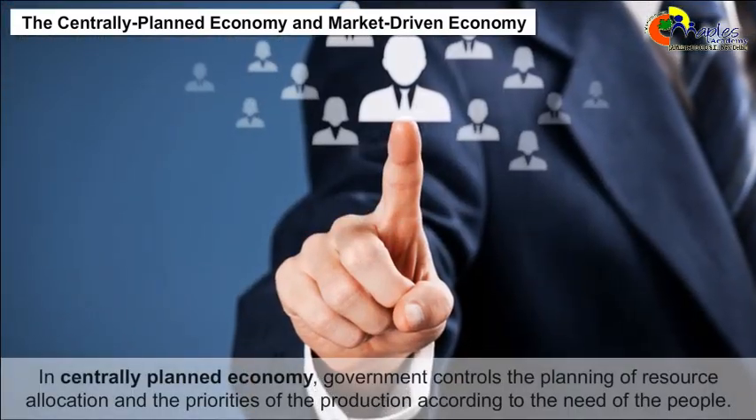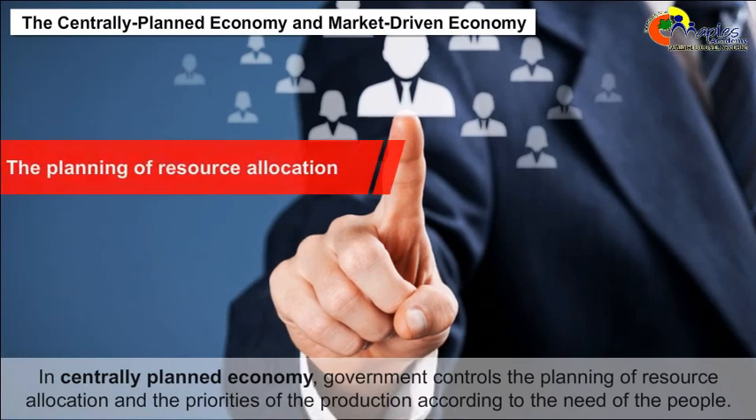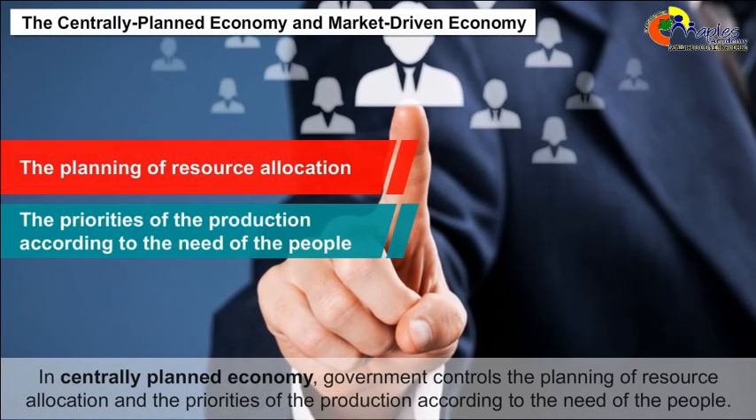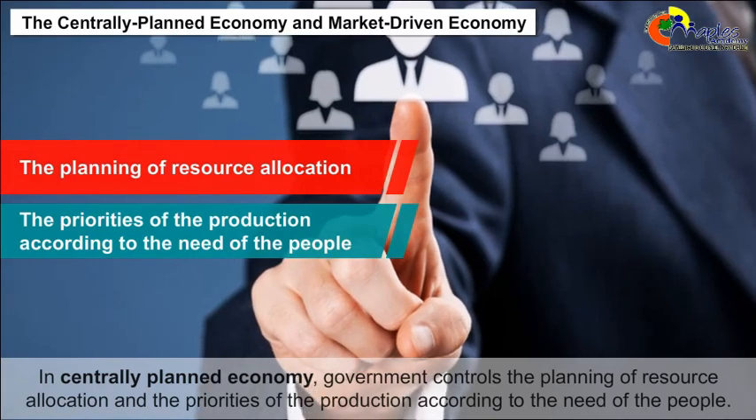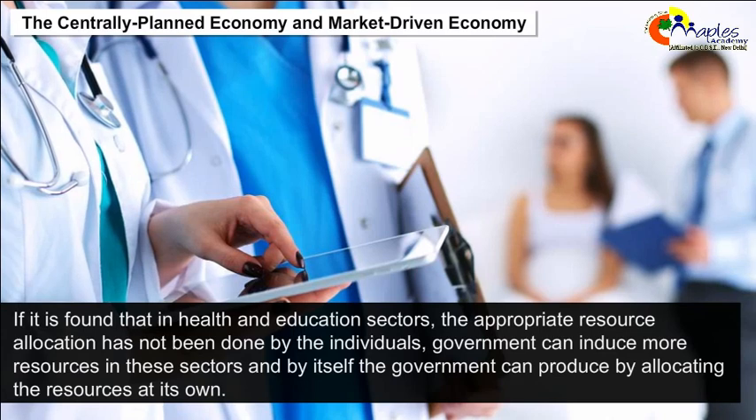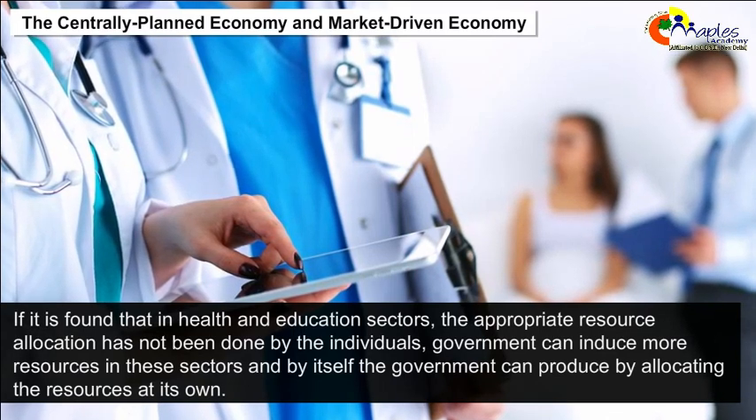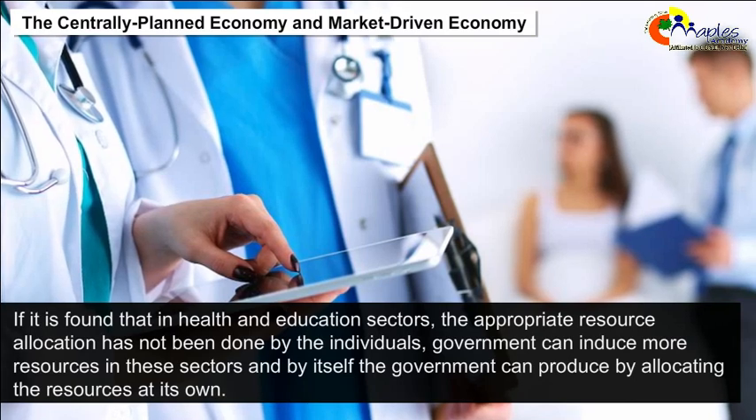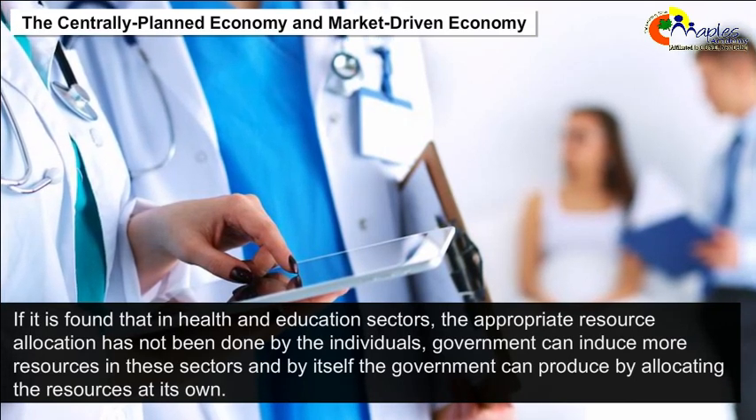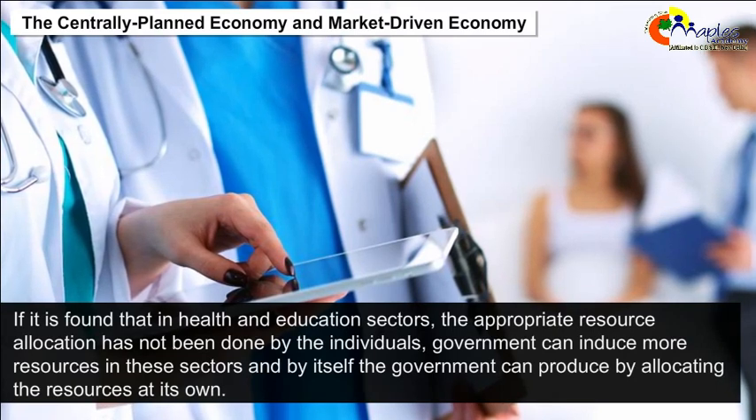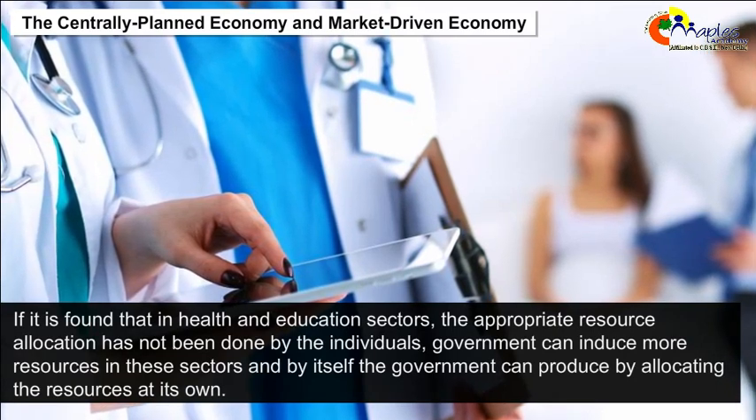In a centrally planned economy, government controls the planning of resource allocation and the priorities of production according to the need of the people. For example, if it is found that in the health and education sectors appropriate resource allocation has not been done by individuals, government can induce more resources in these sectors, and by itself, the government can produce by allocating the resources on its own.